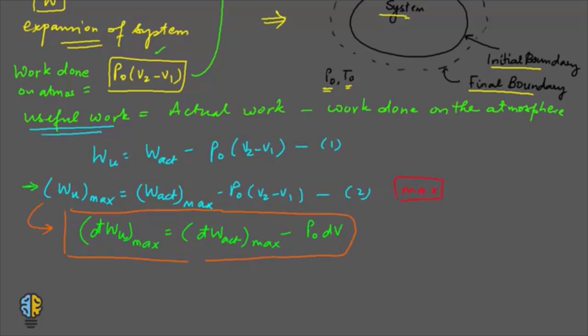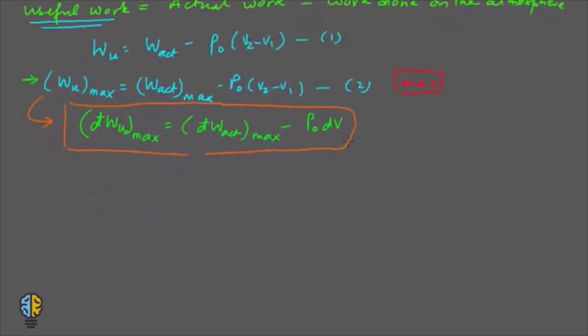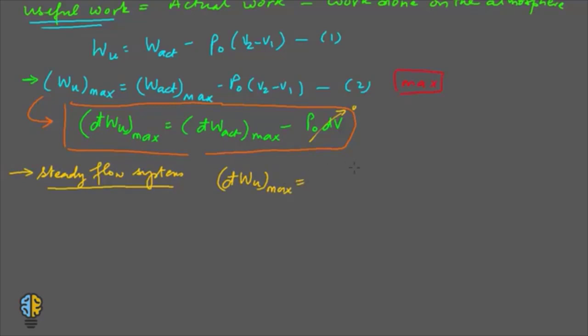Now if you talk about a steady flow system, in a steady flow system there is no change in volume of the system. This means this quantity would become 0. So for a steady flow system, the maximum useful work is nothing but the maximum actual work.